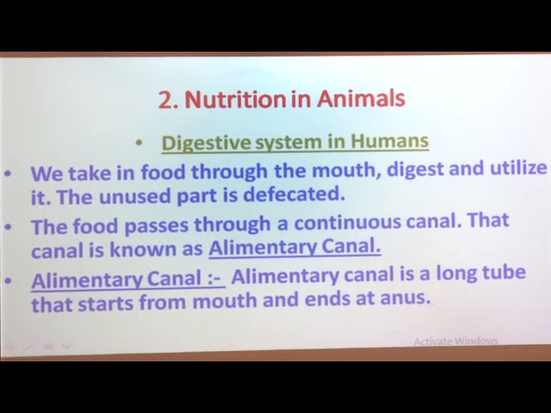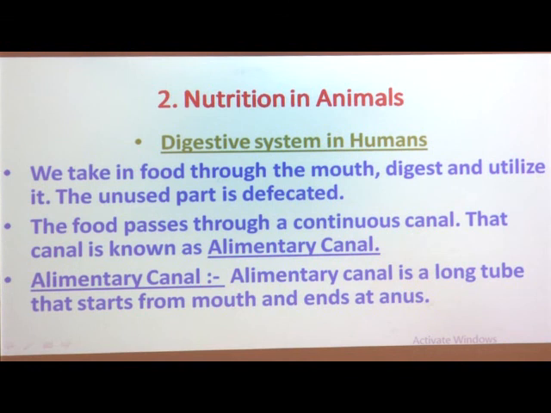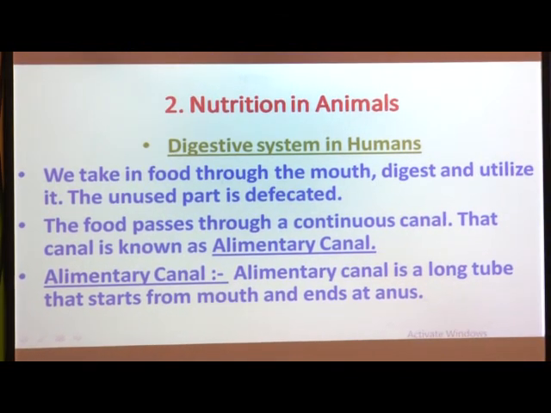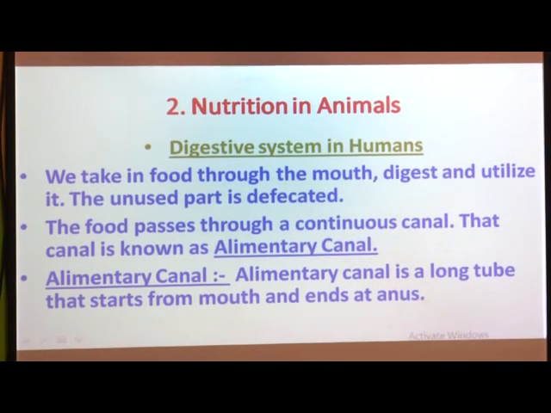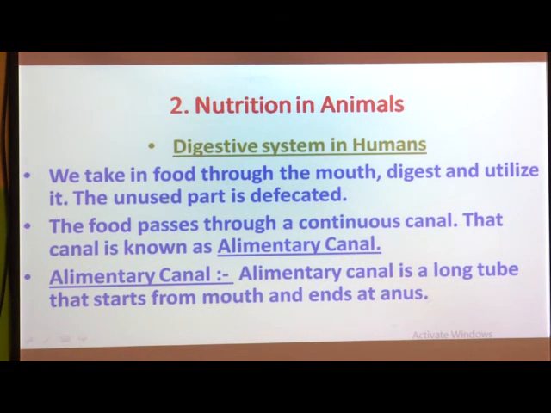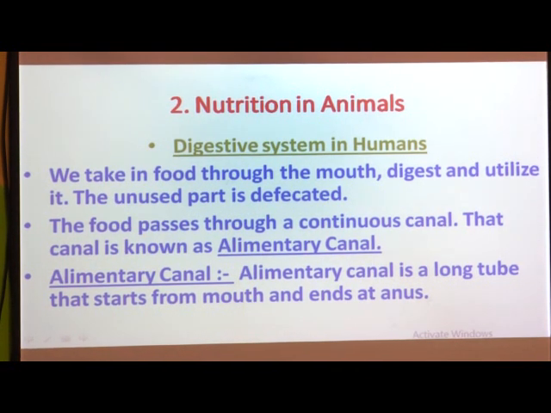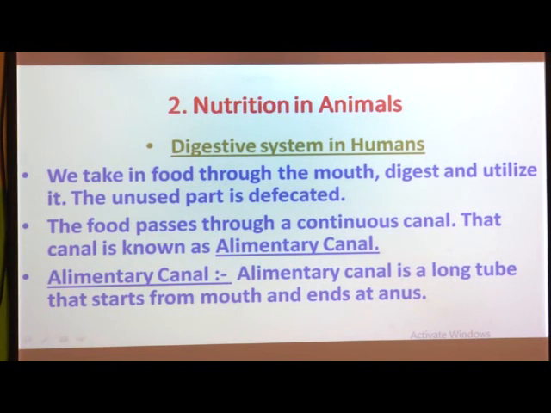The mouth is the part from where we take in food, and the anus is the last part of the digestive system, the alimentary canal, from which we eliminate whatever waste products our body gets after digestion. So that is called the anus. The alimentary canal is a long tube that starts from the mouth and ends at the anus.